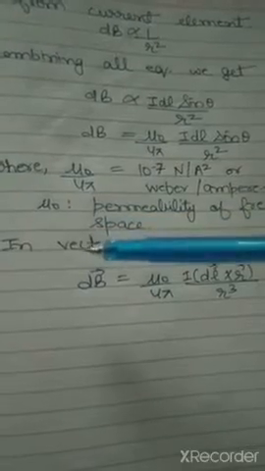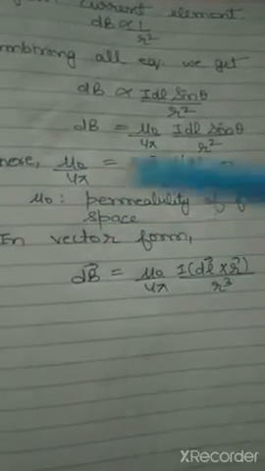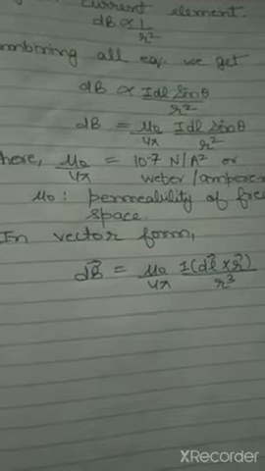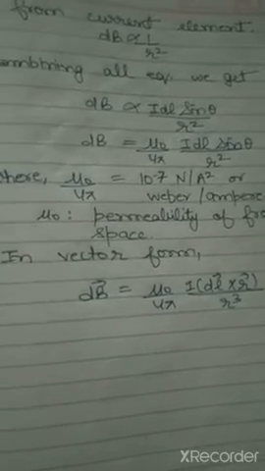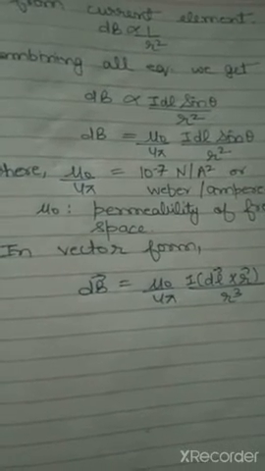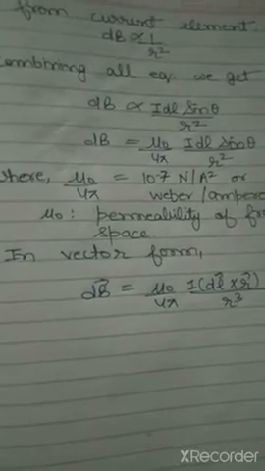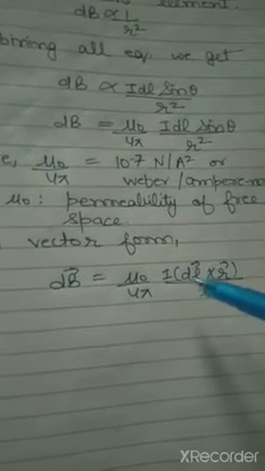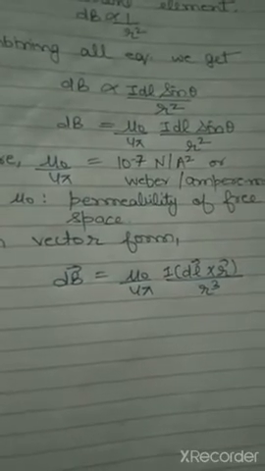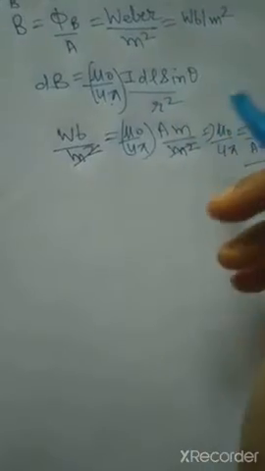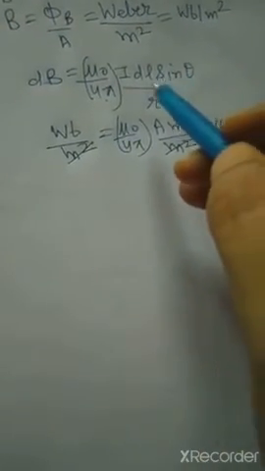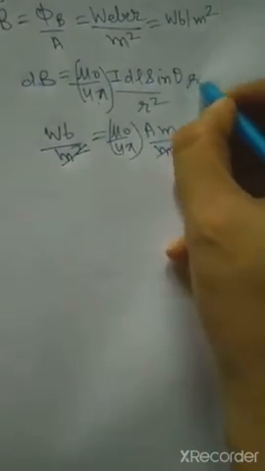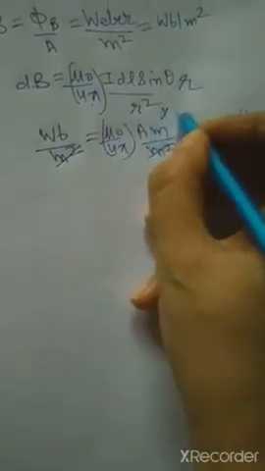Now a very important equation, that is to write this in vector form. Many times this question is asked for 1 mark directly, to write the Biot-Savart law equation in vector form. So it will be dB is equal to mu naught by 4 pi I dl cross r by r cube, because when we write this I dl sine theta by r square, we multiply by r.